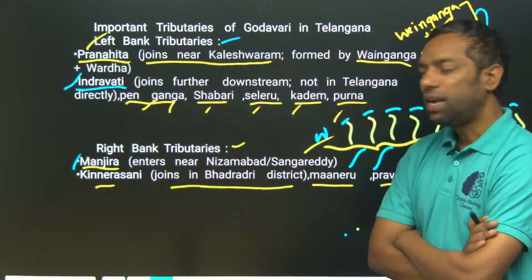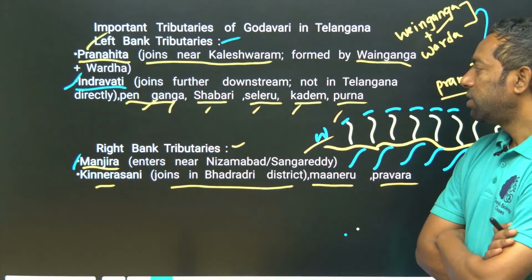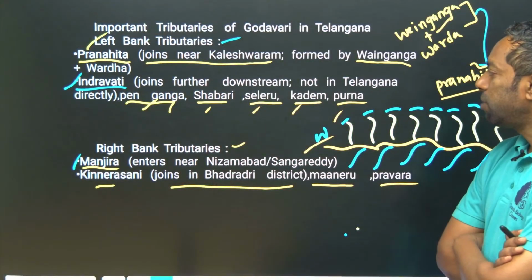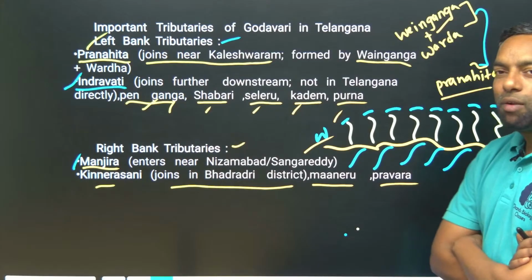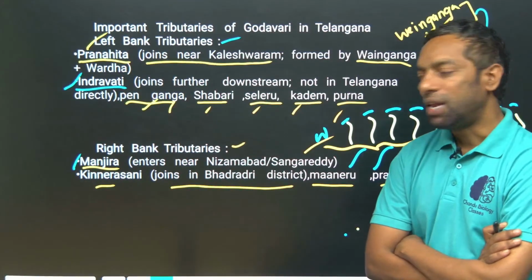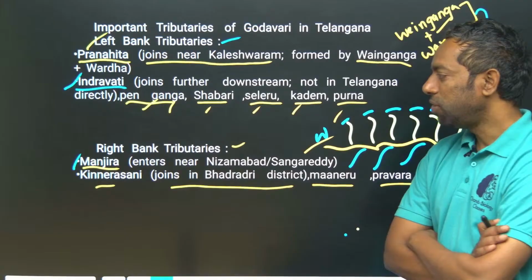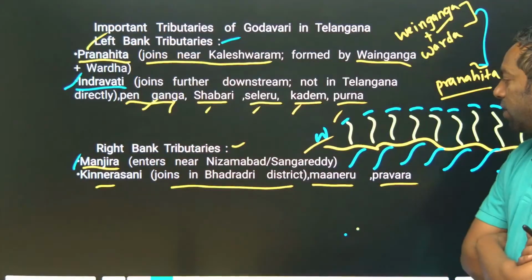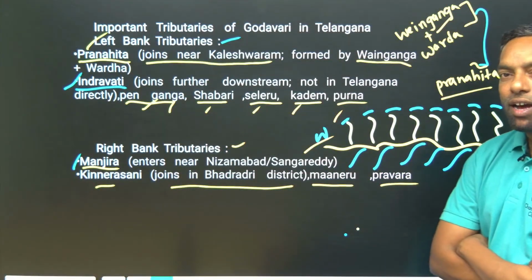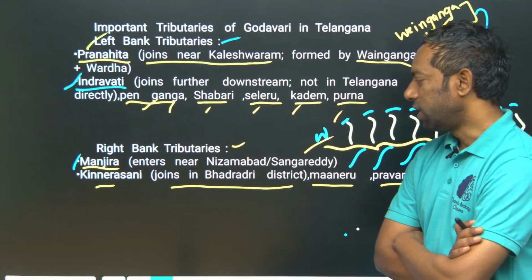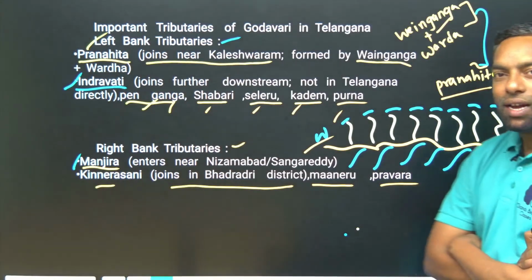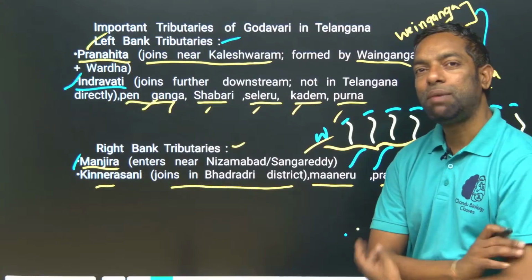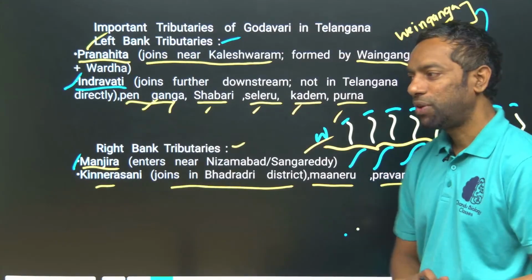Indravati is also a Godavari tributary. Penganga, Shabari, Seleru, Kadam and Purna are also left bank tributaries. Among the right bank tributaries are Manjira, which enters Nizamabad and Sangareddy, and Kinnarasani, Maneru and Pravara. Left bank tributaries and right bank tributaries are the most important for the coming exam.